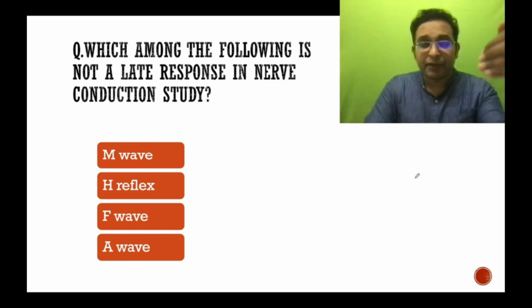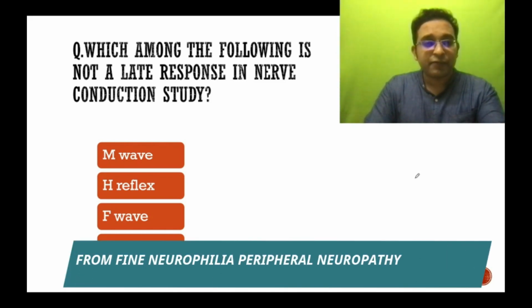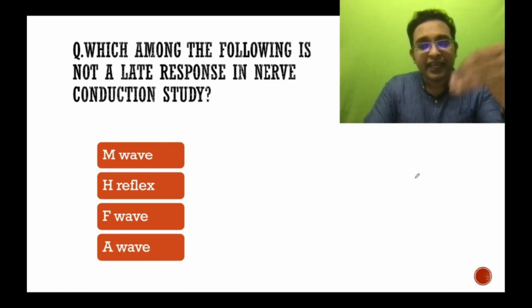So in peripheral nerve stimulation, to find out whether it is an axonopathy or demyelination or any other problem, we look into certain waves. So M wave, H reflex, F wave, A wave. H reflex, F wave and A wave are actually late responses.